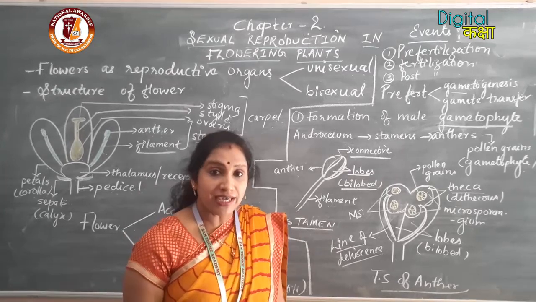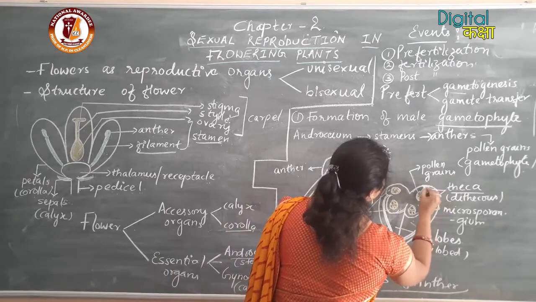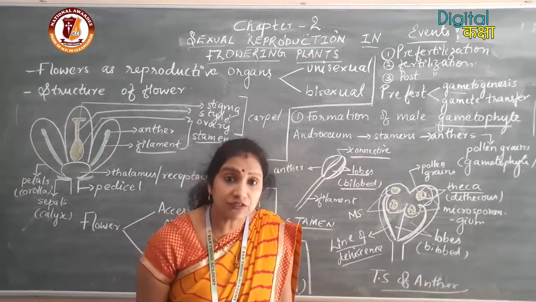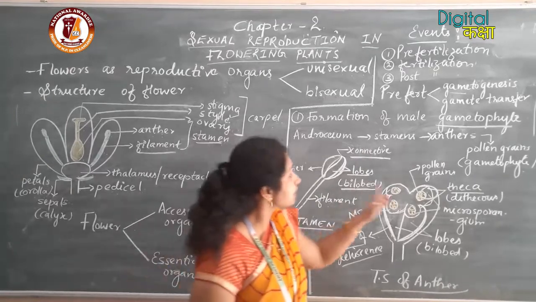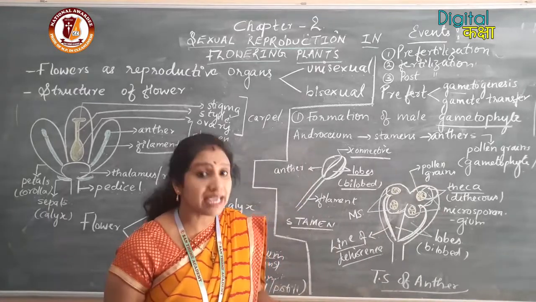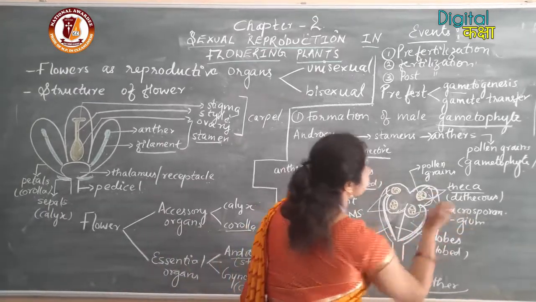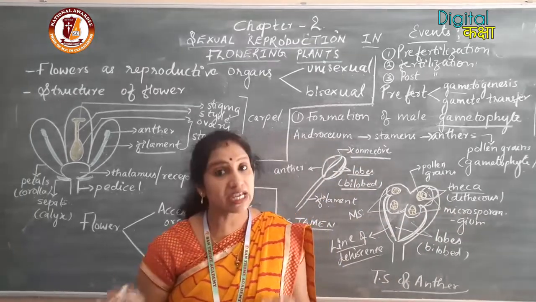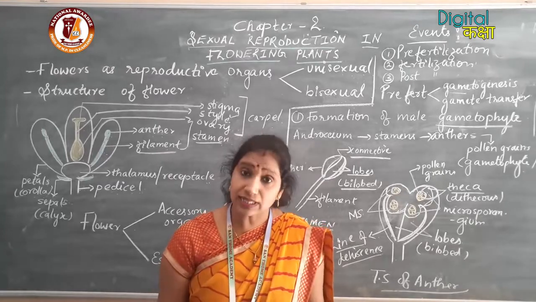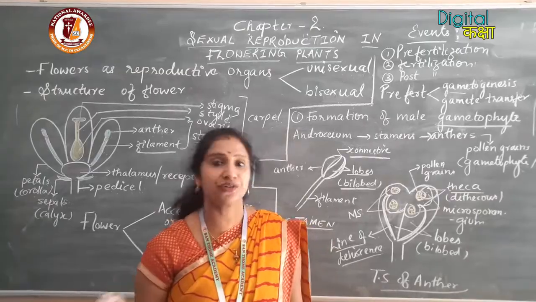Now we have to start with the detailed study of this part of the anther, meaning what are the different types of cells present in this part. That will be dealt with in the next topic, the enlarged view of the microsporangium, in which we will be studying the different layers of the microsporangium and the cells which are involved in the formation of the pollen grains.